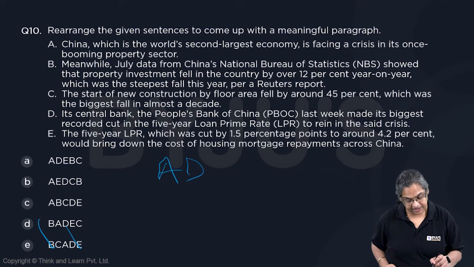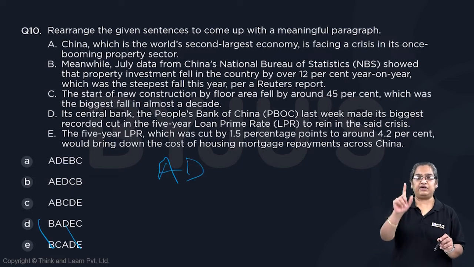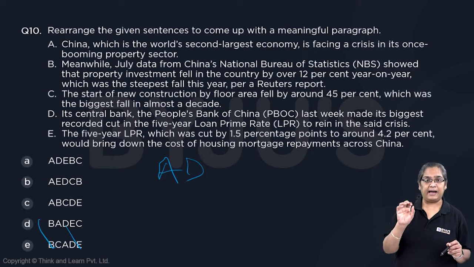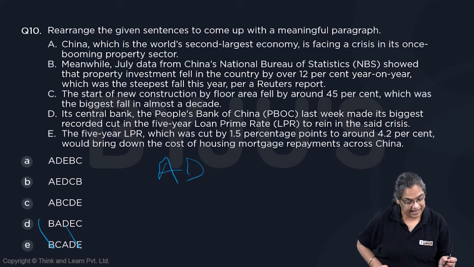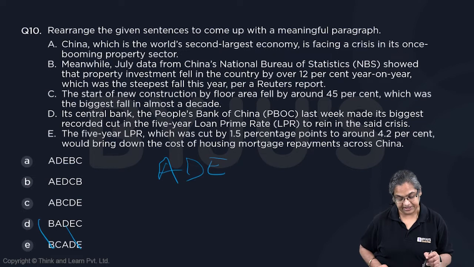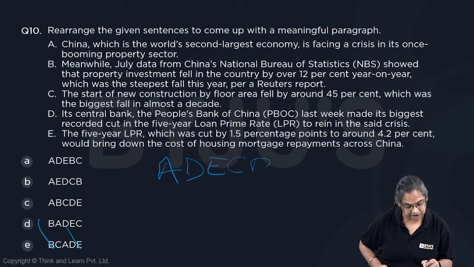So you'd say China, which is the world's second largest economy, is facing a crisis in its once booming property sector. Its central bank, the People's Bank of China, last week made its biggest recorded cut in the 5-year loan prime rate, brackets LPR. First time you give the full definition, you mention in brackets the abbreviation or acronym you're going to use later. So here it's been mentioned. So D has to come before E. Then you have E: the 5-year LPR was cut by 1.5 percentage points to around 4.2%. And then you will say meanwhile, the start of the new construction.